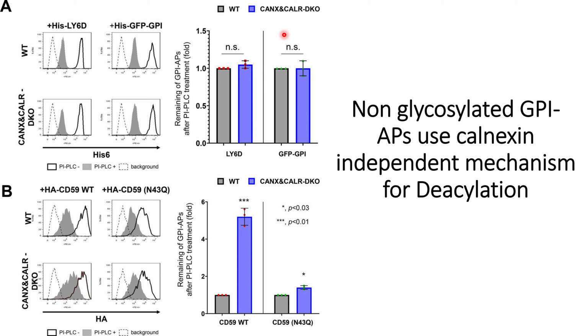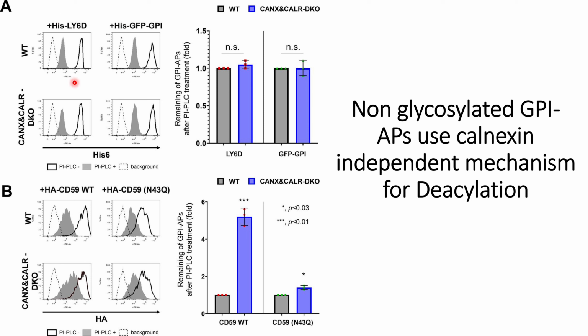So in this video, or in these experimental results, we will understand whether these non-glycosylated GPI-APs also use this Calnexin dependent mechanism for deacylation, or there is some independent mechanism. In general, more than 95% of the GPI-APs have at least one N-glycosylation site. So in this case, they used two different constructs where they modified the N-glycosylation site. The first one is LY6 with a His tag, and the second one is GFP-GPI. So both of them could not be glycosylated.